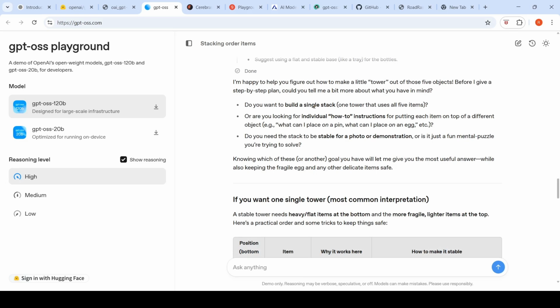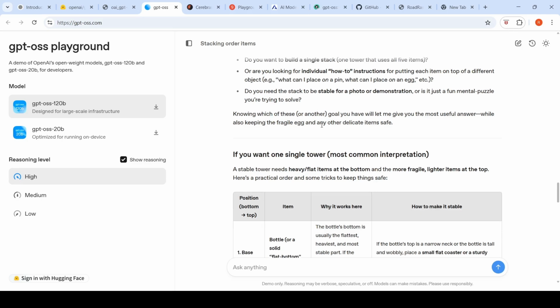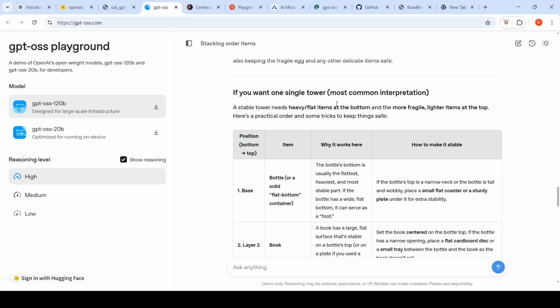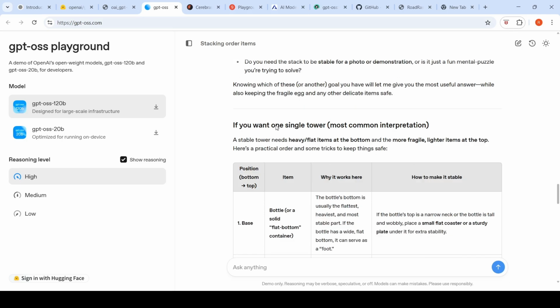And it says, do you want to build a single stack, one tower that uses all 5 items, or are you looking for individual how-to constructions? Do you need the stack to be stable for a photo or a demonstration? Or is it a fun mental puzzle you are trying to solve? And then it goes like this. If you want one single tower, a stable tower needs heavy flat items at the bottom and the more fragile, lighter items at the top. And then it starts explaining, right?